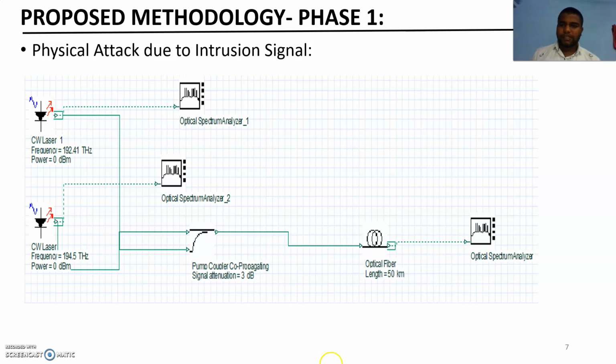In the simulation we have clearly shown this. This is the input signal. We have a continuous wavelength, and the frequency is 194.5 terahertz. Here this is the intrusion signal, where the frequency we use is different. These are the same signals but with different wavelengths. These two pass through the coupler, and due to the mixing of these signals, the output will become different.